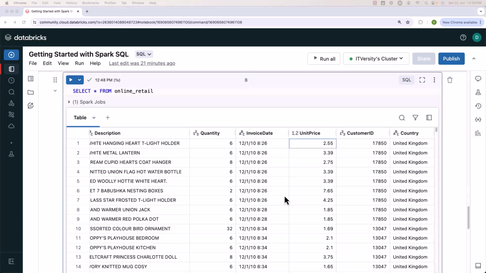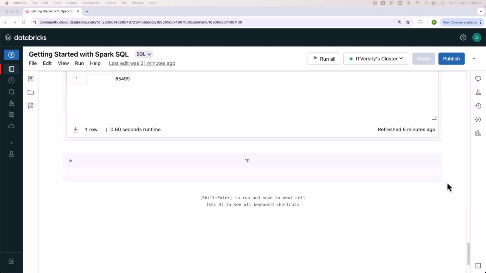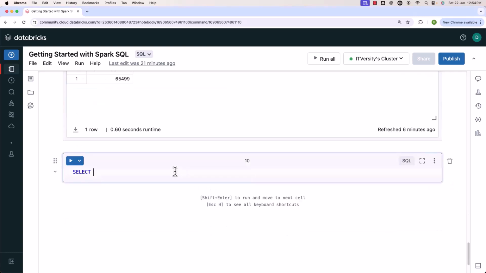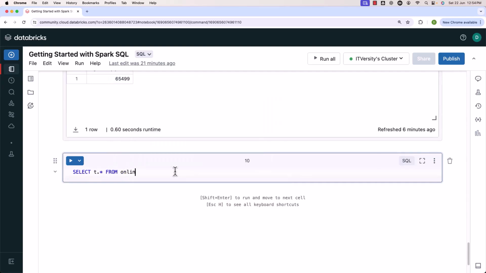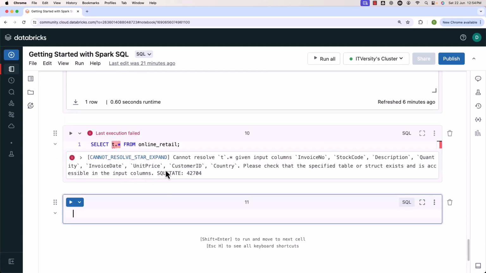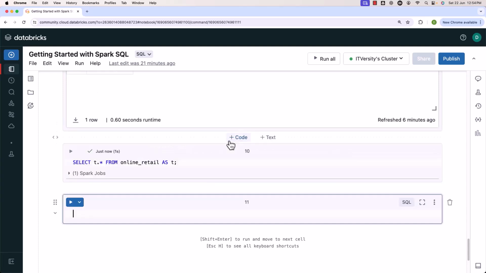Now it is time for us to compute item level subtotal. I'll be calling it the item revenue. Let me come up with the query, then we'll take it forward. Here I have to say select, then t dot star. T will be the alias for the table. Let me first say from, then online underscore retail. Let's run this. It is failing because I haven't specified the alias for the table. Let me add t. Now it will run without any issues.